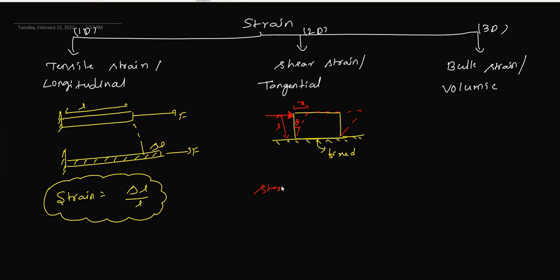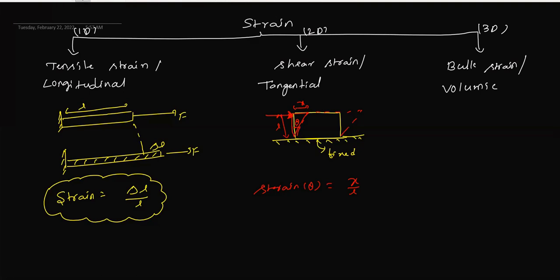Therefore, strain is theta, the tangential strain. It almost looks like an arc, so theta can be written as arc length upon radius, so x upon L. That is nothing but the tangential strain, which we can discuss here.